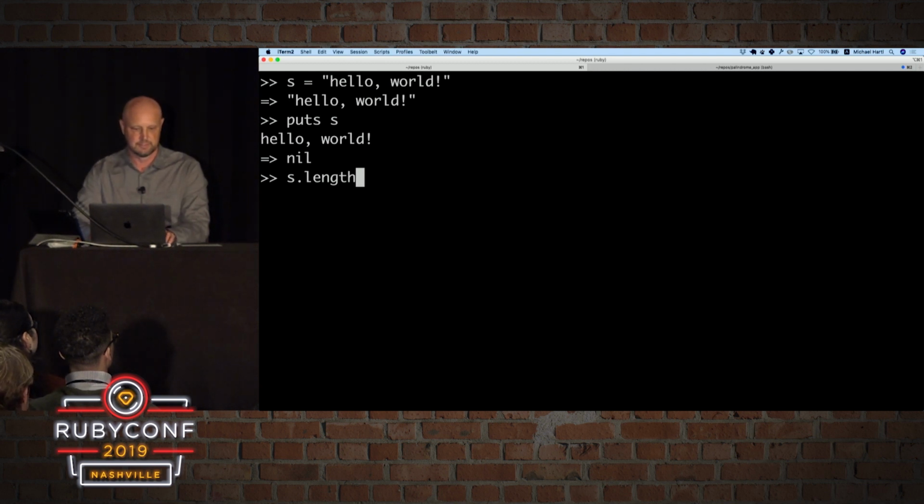But so s.length here returns the length of the string, which is nice because it's long enough that you can't just eyeball it. So something else we can do with the string is ask it if it's empty or not.